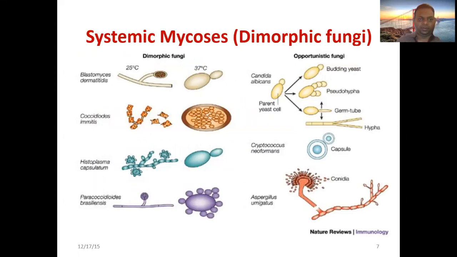Systemic mycosis, further, you can appreciate what I said. Here they are in yeast form. Likewise, with opportunistic fungi, Candida shows pseudohyphae, hyphae formation, and germ tubes. This is a comparison. Cryptococcus is a yeast. Aspergillus is a mold only, no yeast. So they are not dimorphic.